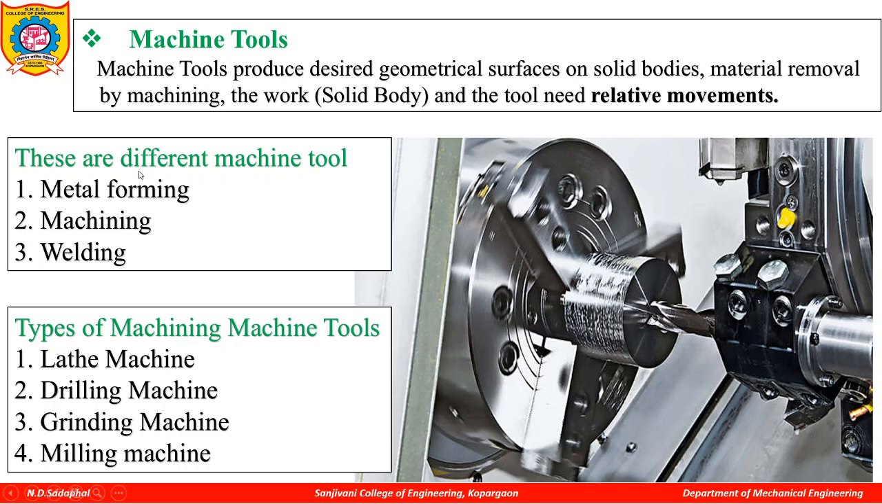So which are the different processes used in machine tools? First is the metal forming process, the machining process and the welding process. And which are the different machine tools available? That is the lathe machine, drilling machine, grinding machine and milling machine. So we have to study all these 4 types of machine tools.